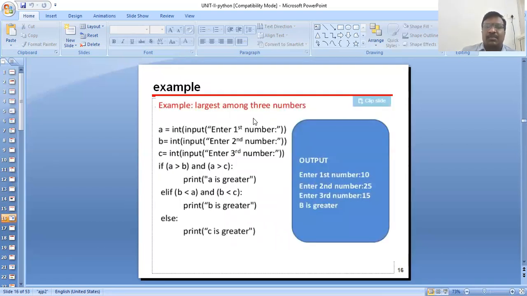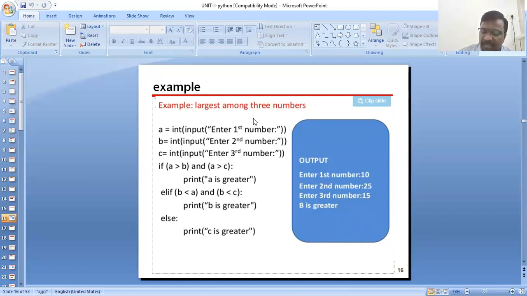Next is the example: largest among the numbers. The first number A is equal to input, enter first number. The next one, B is equal to input, enter the second number. C is equal to input, enter the third number. If A greater than B and A greater than C, print A is greater. Next, B greater than A and B greater than C, print B is greater. Else print C is greater.